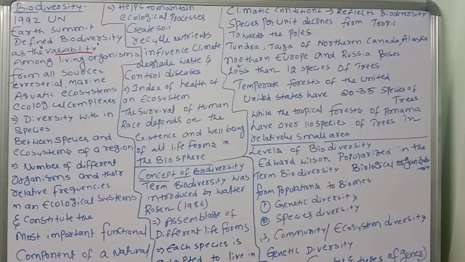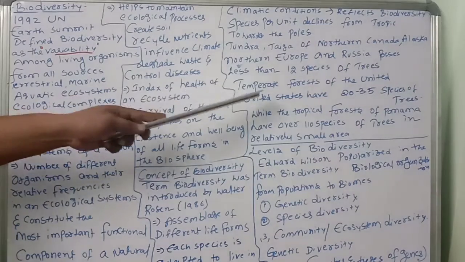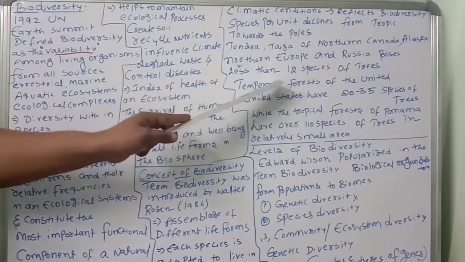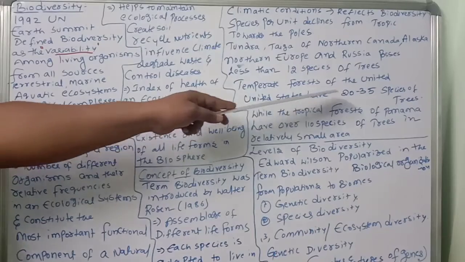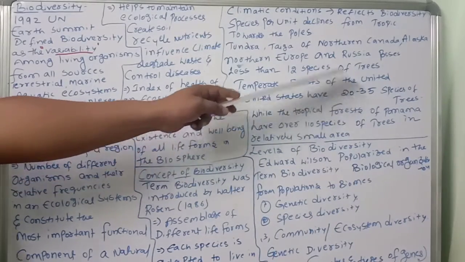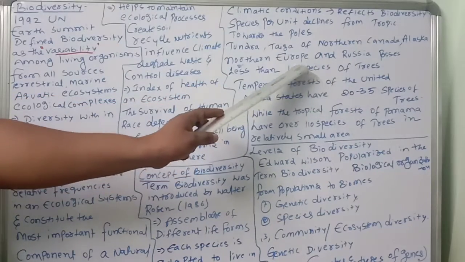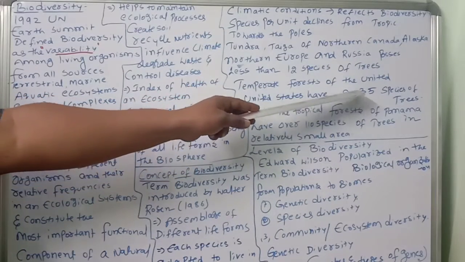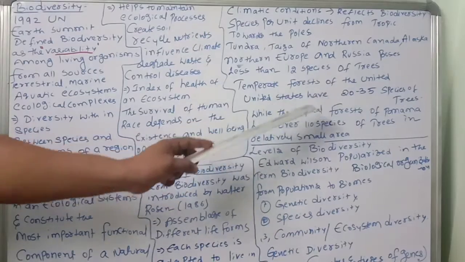Now come to the temperate forests of the United States, which have 20 to 35 species of trees, while the tundra regions have fewer than 12.